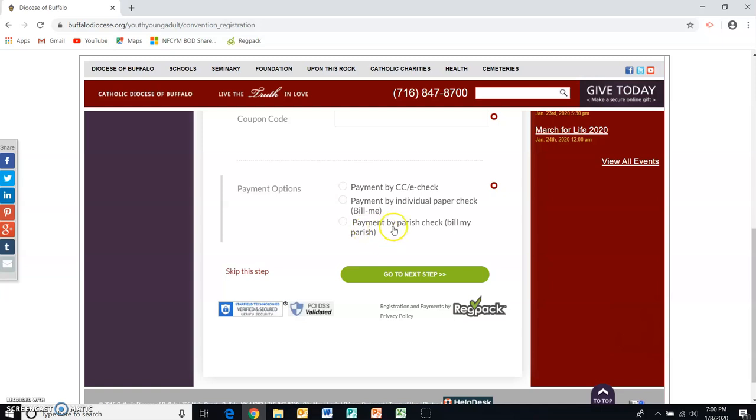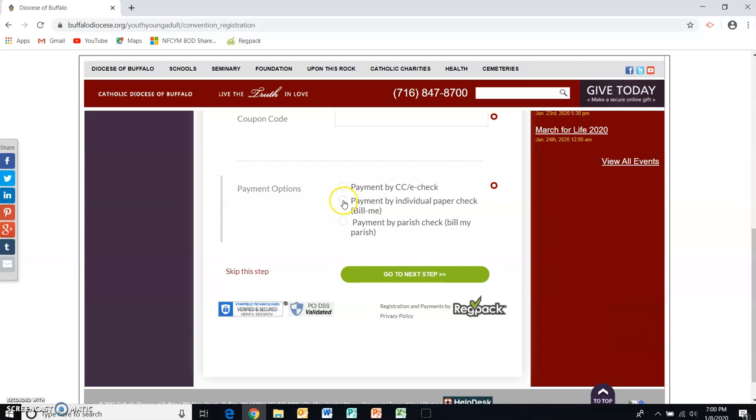Now, this third option is the one you're most used to. It's paying by parish check. This is the Bill My Parish option. If a parent chooses this option, then no money is exchanged between that family and the diocese or our department. Instead, our department will send a detailed invoice to the group leader, who will send a payment from the whole parish or the school. If you've done fundraising for the convention and you've been able to reduce the convention fee for any of your teens, this might be your best option. This way, your families can pay the amount they owe to your parish, and you'll send one check to our department.